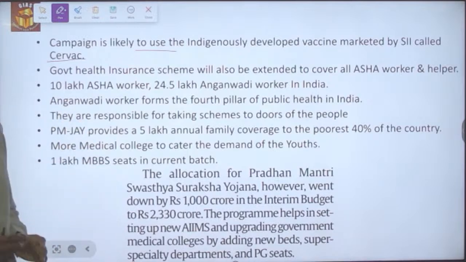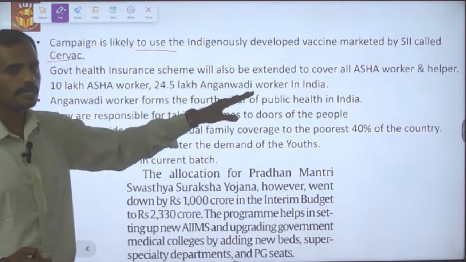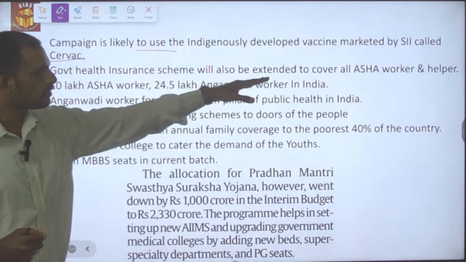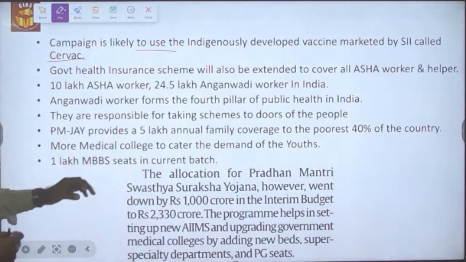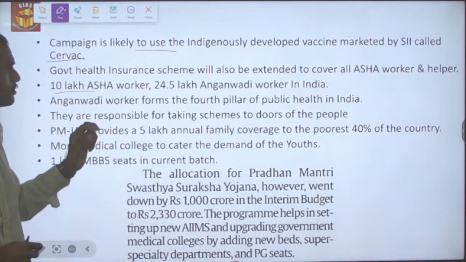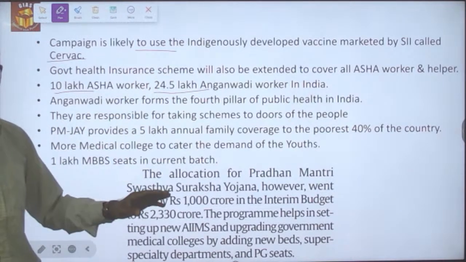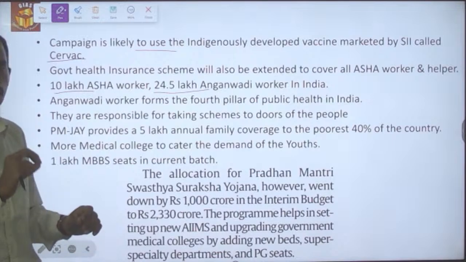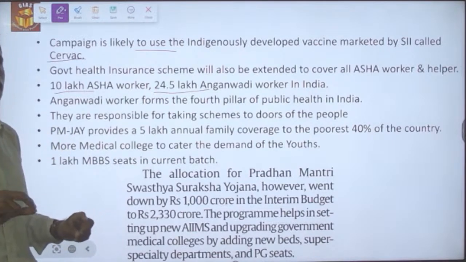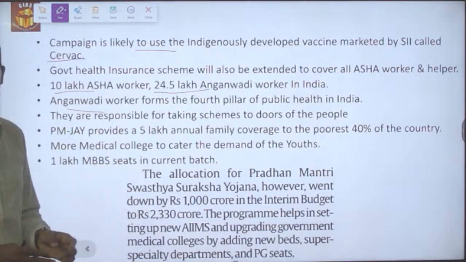In terms of the government health insurance scheme, it is also going to be extended to cover ASHA workers and helpers. There are 10 lakh ASHA workers as well as 24.5 lakh Anganwadi workers working at the grassroots level to take health-related government schemes to the doorstep of each rural household.